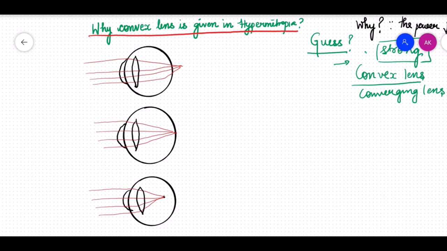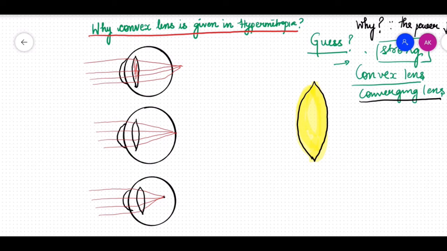So for that, there is a concept that all of us should be aware about, is that the normal crystalline lens which is present in our human eye is a biconvex lens. Okay, so it is a biconvex lens. A biconvex lens or a convex lens is also called a converging lens.